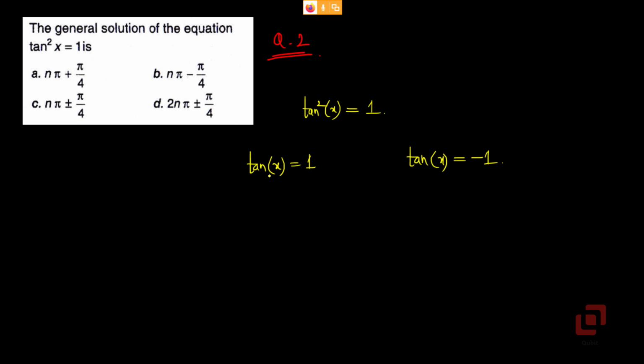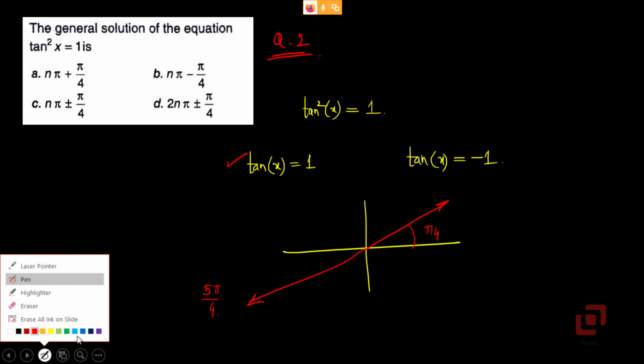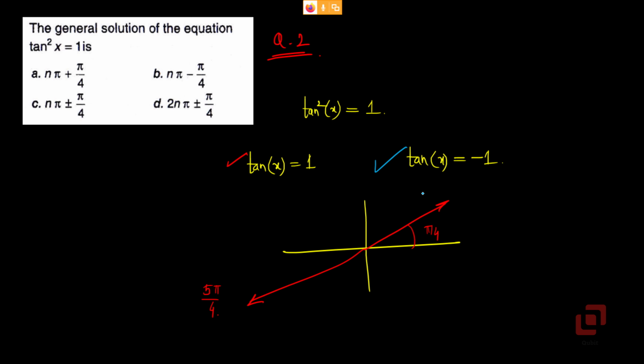What are the principal solutions of tan x equal to 1? Let me show them in red color. Pi by 4 and 5 pi by 4. Okay. Then, what are the solutions of tan x equal to minus 1? Let me show them in blue color. We first have 3 pi by 4. And then we have 7 pi by 4.